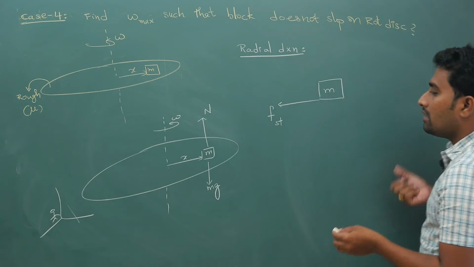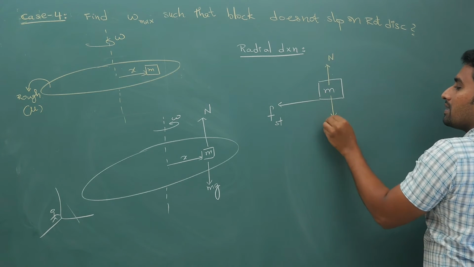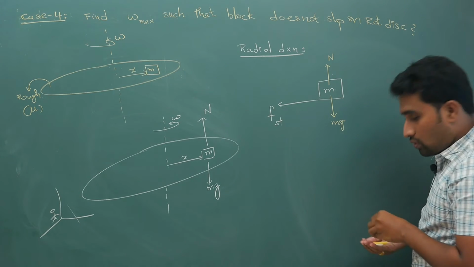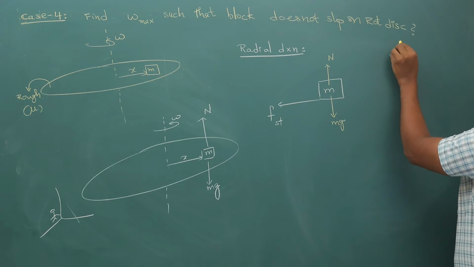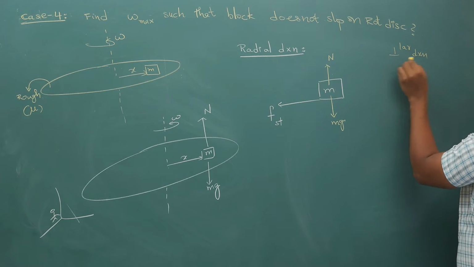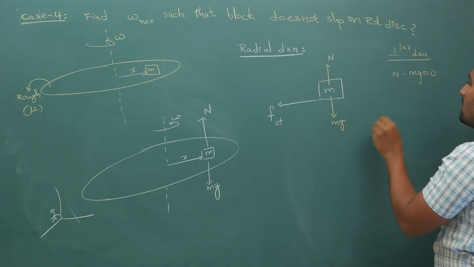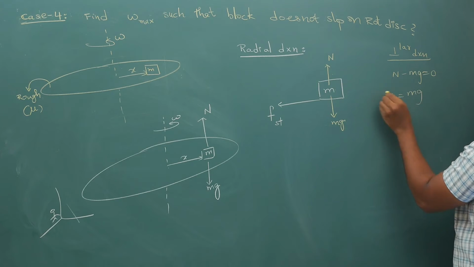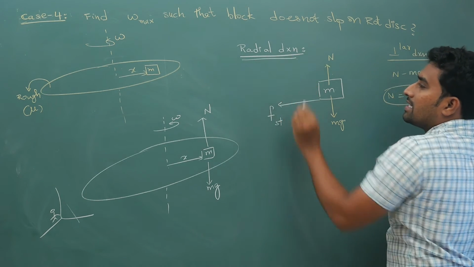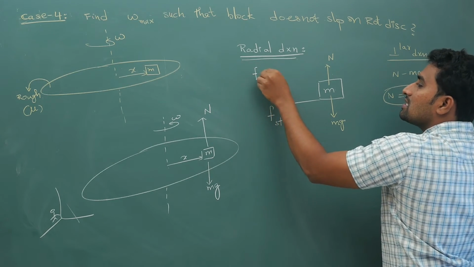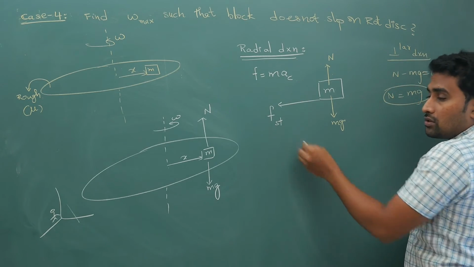So in the perpendicular direction, you have normal reaction N, you have gravitational force mg. So in the perpendicular direction, the equation I will write directly: N minus mg is equal to 0, because your block will not fly anyhow. So your normal reaction is mg, keep it aside. Why we are doing this I will tell you. Now coming to the radial direction, we know that friction is causing this centripetal acceleration. Your friction is responsible for the centripetal acceleration, and that too static friction.